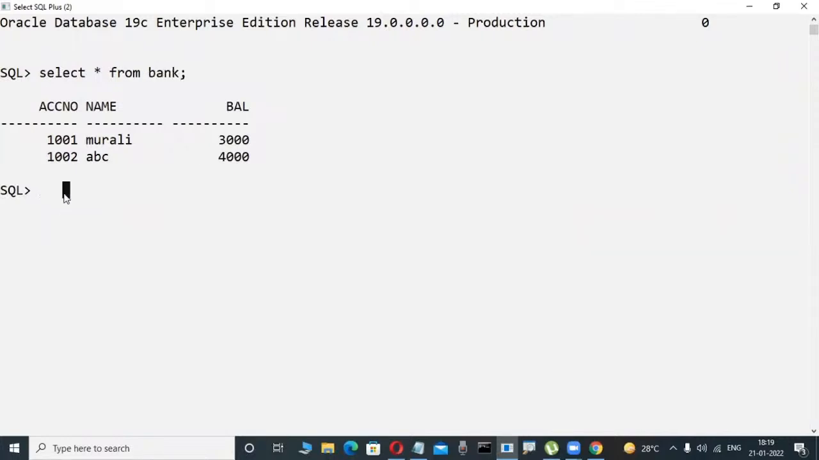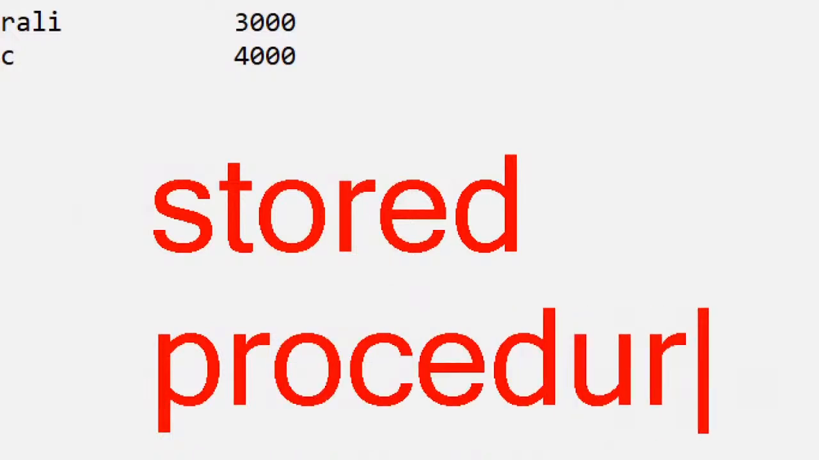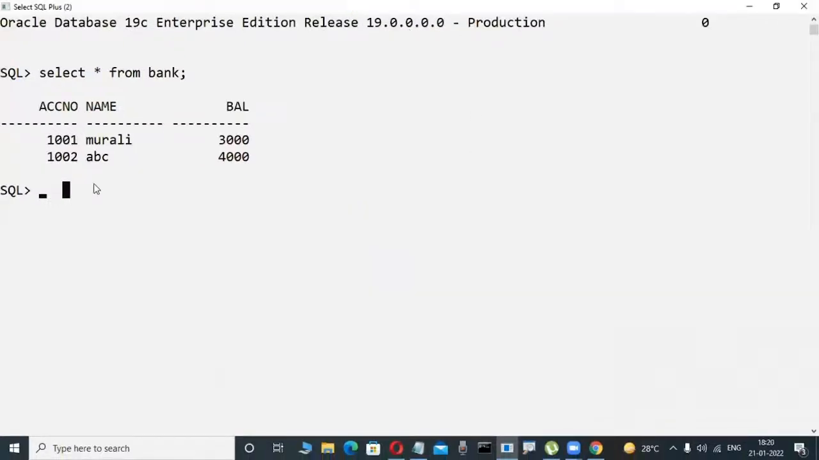Don't write it. Stored procedures are a concept in Java, .NET, Python, and also in MySQL, SQL Server, and Oracle. In stored procedures only, these types of logical conditions are written. That is what we cover in our PLSQL course.